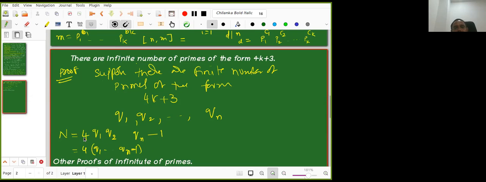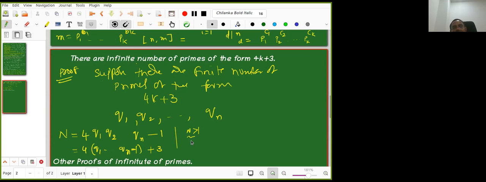I took this as my number, some number n. Can somebody tell me that it is equal to this minus 1 something here? Plus 3. Plus 3, correct. So why did I write it like this? Actually this n is of the form 4k plus 3. That much only. Great. Now from this it is easy to see that n is greater than 1.